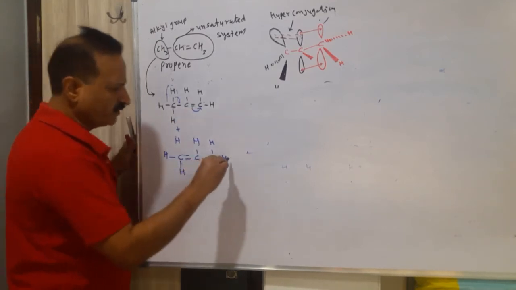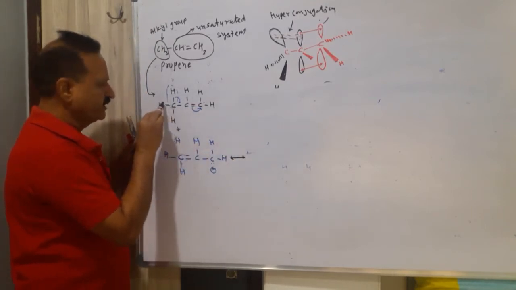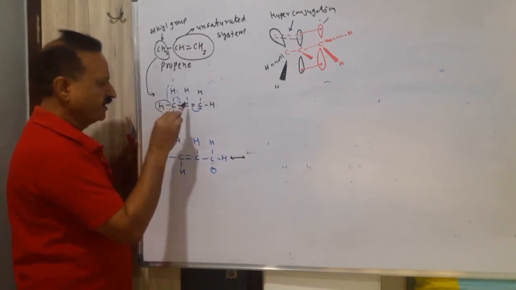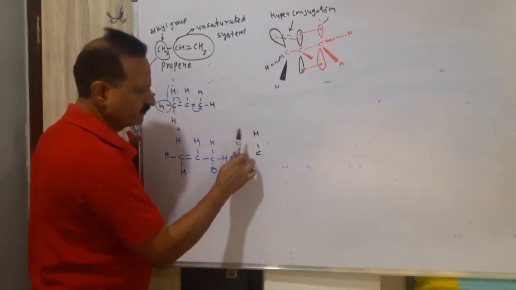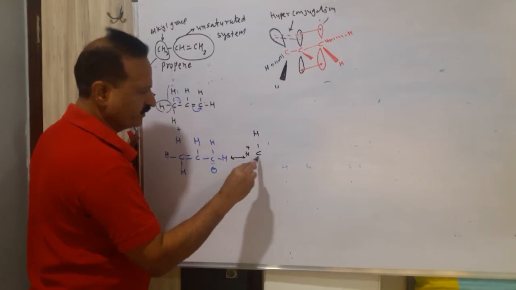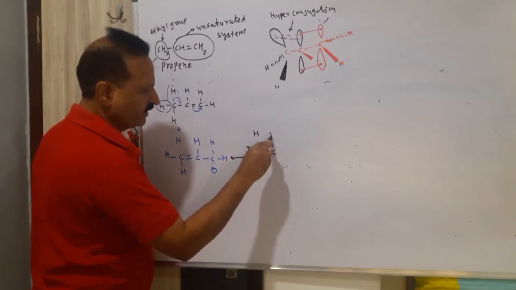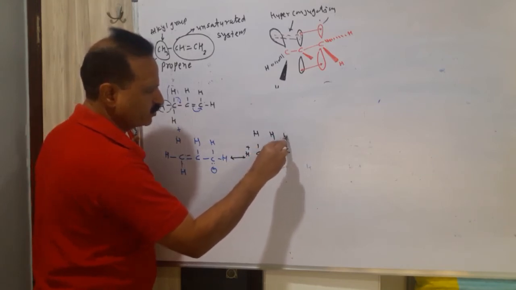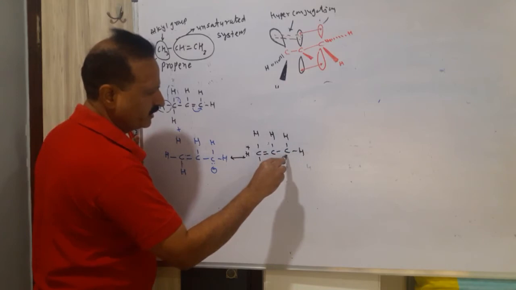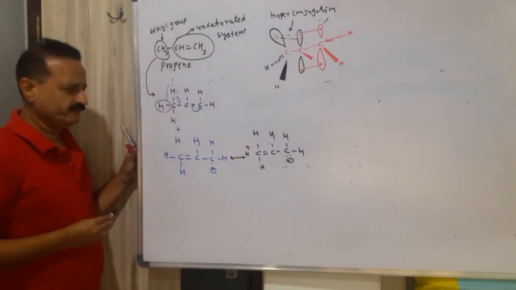Second version: now we are going to transfer this bond over here. So this hydrogen will be as it is, this hydrogen will become plus, this hydrogen as it is. Here will be a double bond. Here H as it is. Here will be a single bond, here CH2 as it is, and here will be an electron pair. And this carbon will become minus.